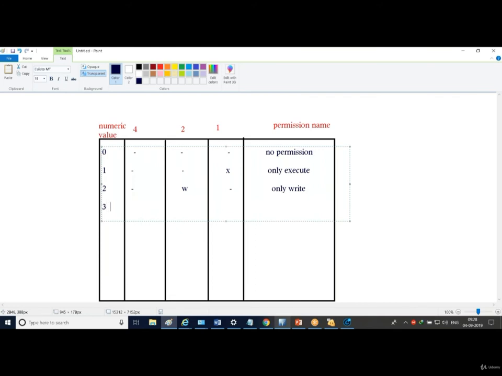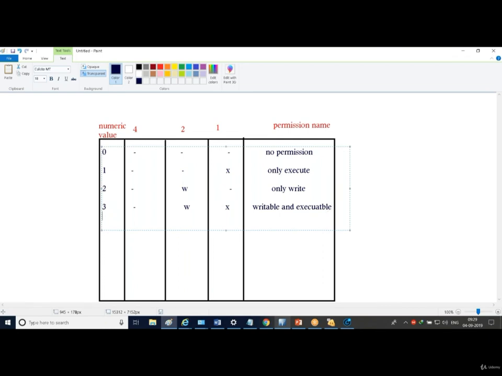Let me talk about something more. If the total is coming 3, immediately you should understand when it is possible. Definitely this is not present, w will be there and x will be there. So that is write and execute, whatever you want to write you can write. So if I am writing 3 in front of a file, what will be your conclusion? This file has 3, means a combination of 2 and 1. 2 means write, 1 means execute. So this file can be written, can be executed, but can't be read, means you can't read that file.